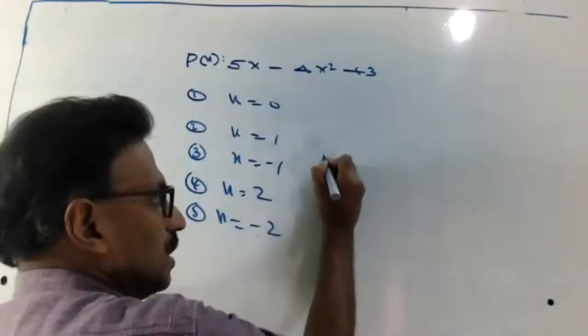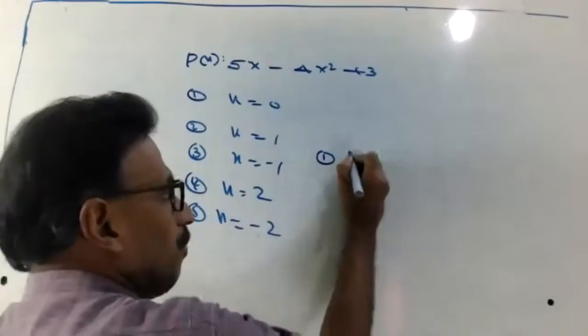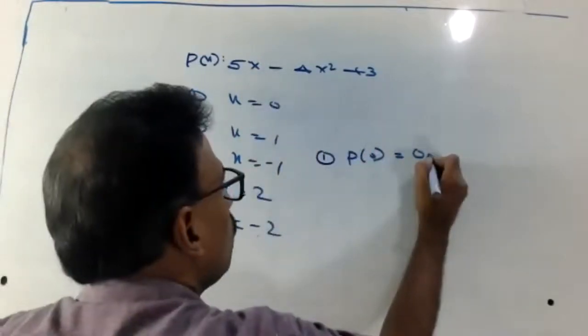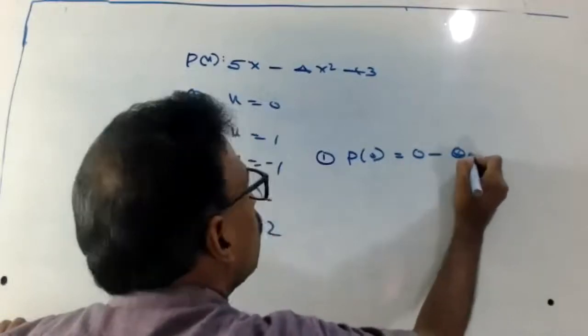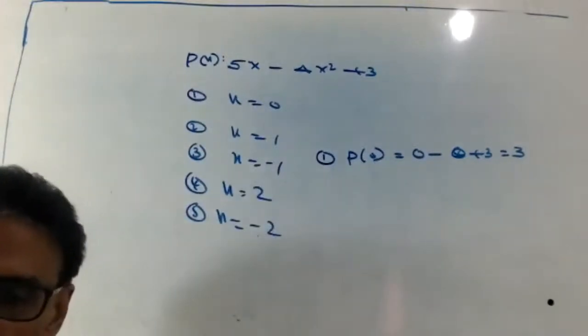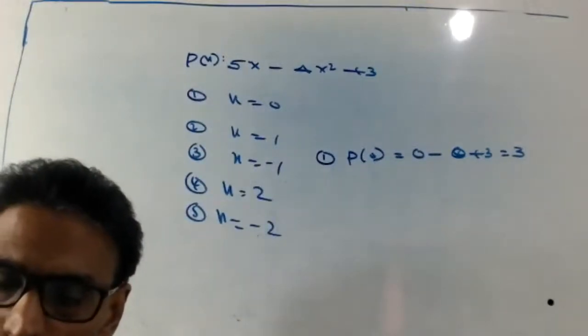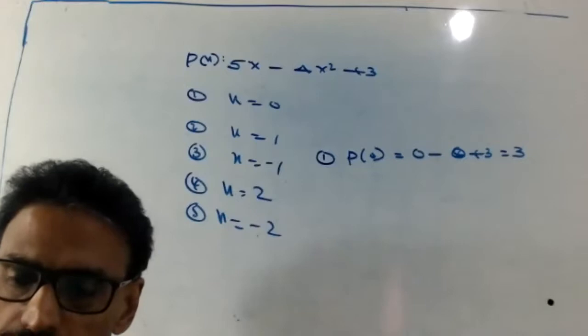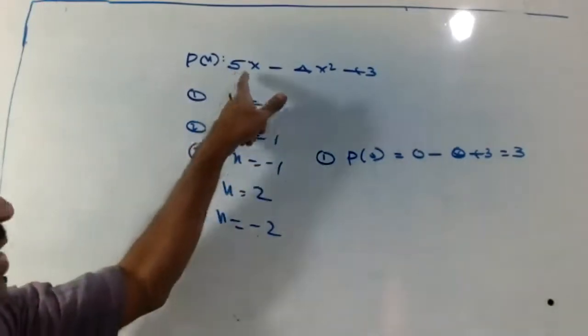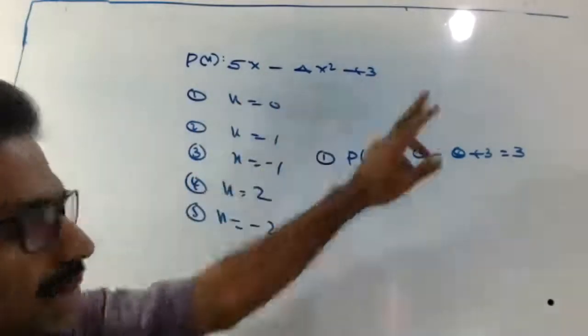First of all, P of 0. That is 5 times 0 minus 4 times 0 plus 3. That means the answer is 3. Just x equal to 0: 0 minus 0 plus 3.